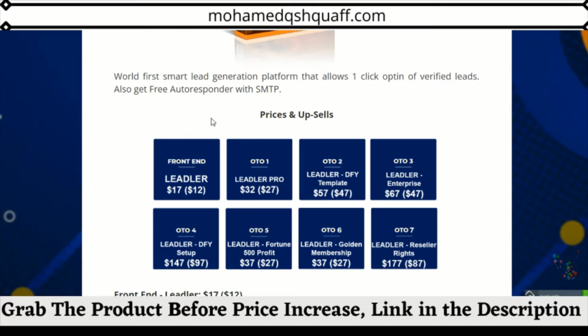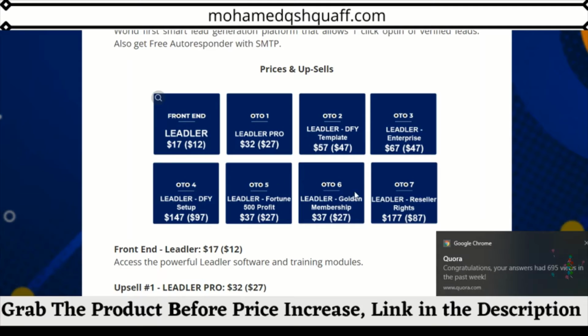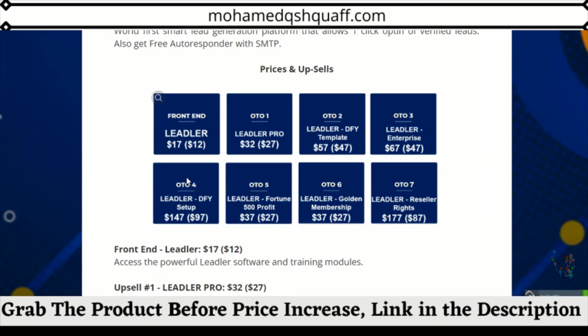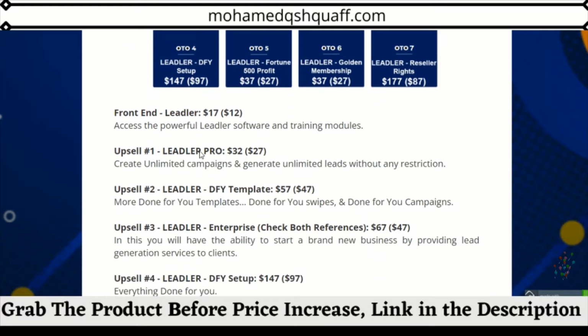Okay guys, the front end they are saying is $17 and the downsell is $12. The first one-time offer is Leadler Pro, that is $32, and the Leadler DFY template is $57. Now we'll go and see it. With the front end, what you're going to get is access to the powerful Leadler software and the training modules.